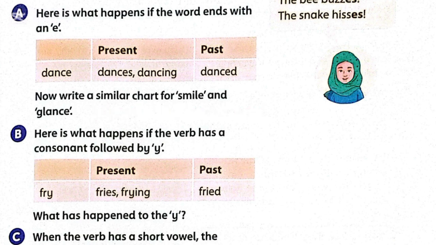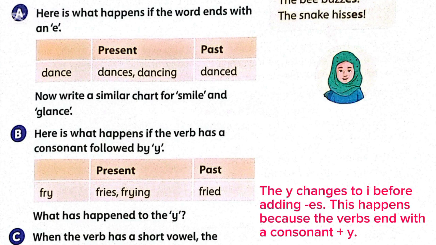Exercise B. Here is what happens if the verb has a consonant followed by y. So if the last letter of a verb is y, then what happens is that we remove the y and use i. Like here, while making the present form of the verb, we remove y and use i, like fries, frying, and while making the past also, fried. What has happened to y? So what happened with y? In place of y we used i.